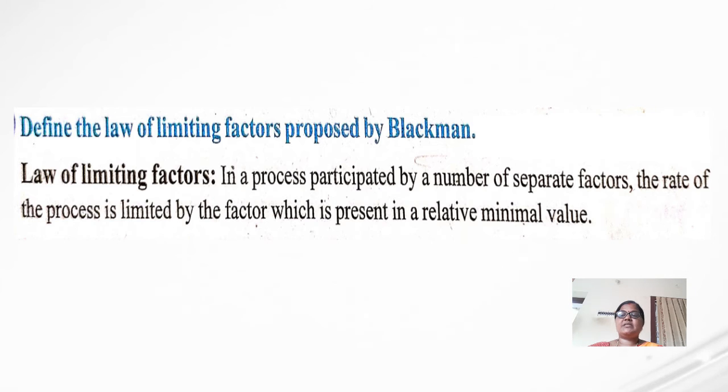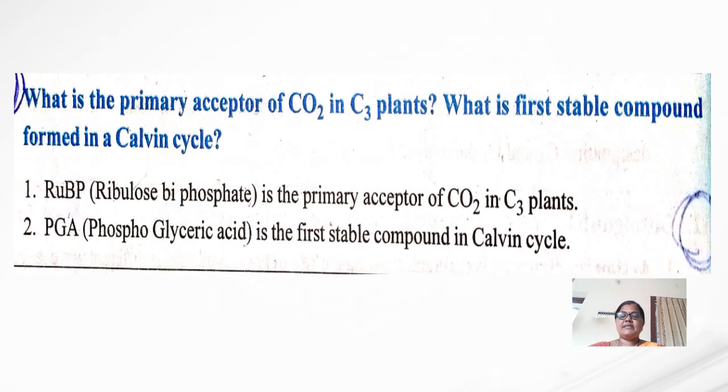So the next question is: what is the primary acceptor of carbon dioxide in C3 plants, and what is the first stable compound formed in the Calvin cycle?